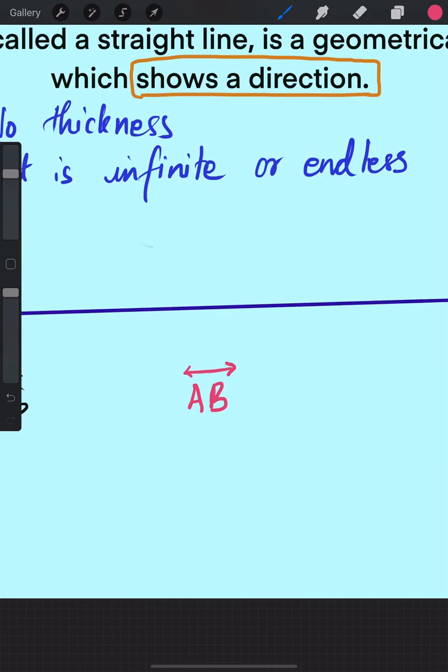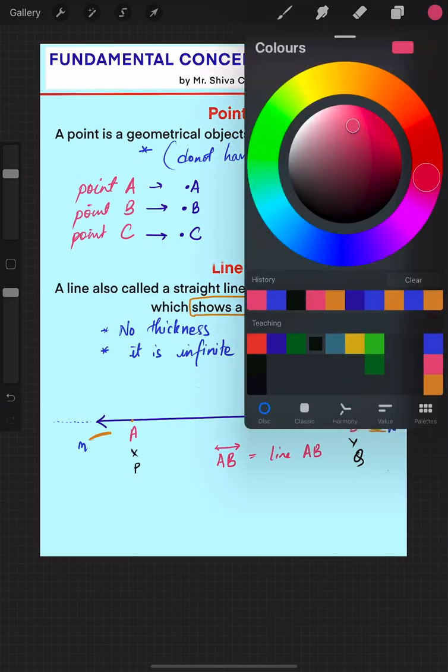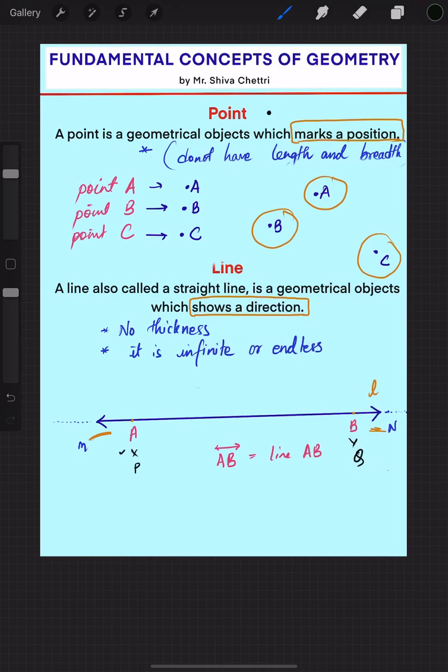So this signifies that it is line AB. Similarly, for X and Y, I write X, Y, and again put an arrow. This is called line XY. Similarly, for PQ, I write PQ this way. This becomes your line PQ. Fine. So this is all about line.